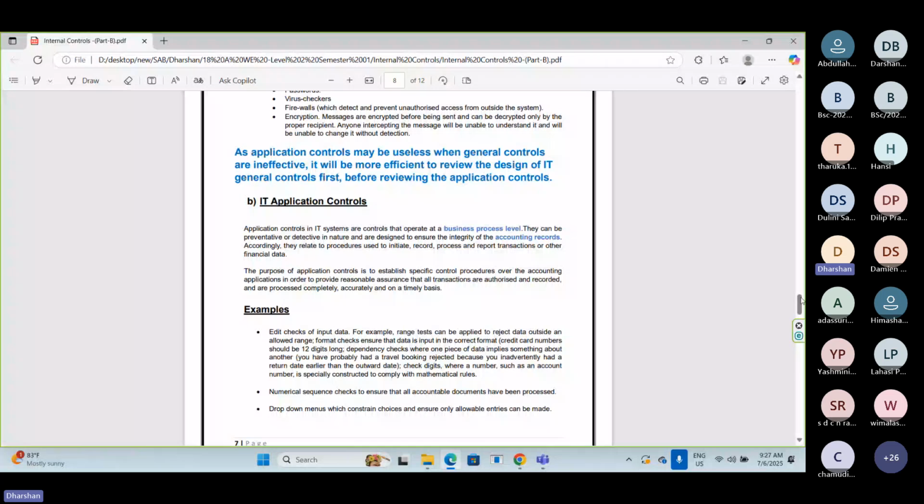Application controls in the IT systems, we will read the text. Application controls in the IT systems are controls that operate at business process level. They can be preventive or detective in nature and are designed to ensure the integrity of accounting records. Okay, integrity of accounting records. These controls mainly want to keep accounting records properly. Accounting records related controls.